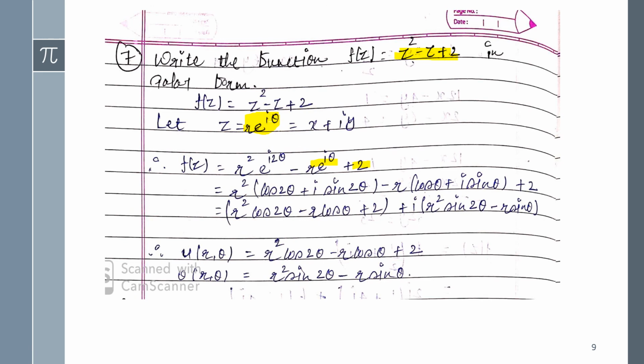So this one will be cos 2θ + i sin 2θ - r(cos θ + i sin θ) + 2. So now multiplying this, then do the simplification and separate the real and imaginary parts. You will get this one as a real part and this component as an imaginary part.